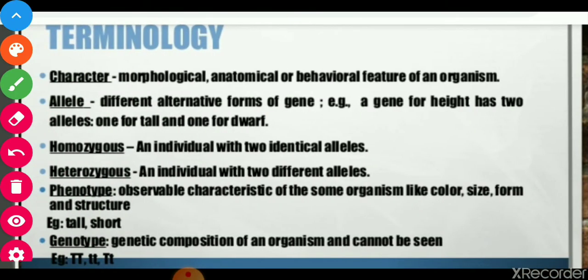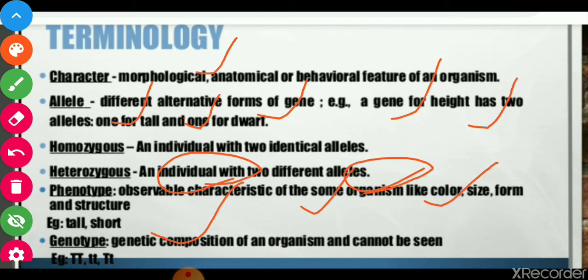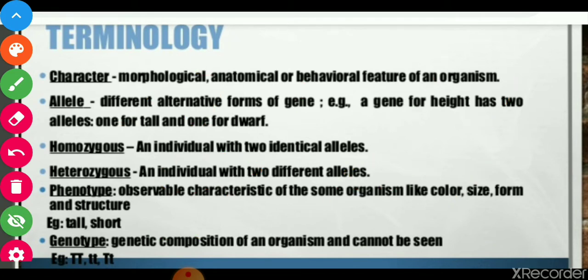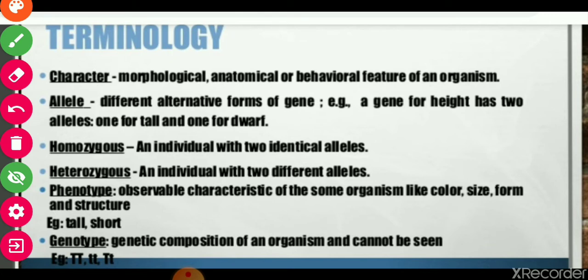Now see the terminology used in genetics. See this terminology. Number 1, characteristics. Character is the morphological, anatomical and behavioral feature of an organism. Second one is allele. These are the different forms of a gene. A gene for height has 2 alleles, one for tall and one for dwarf.